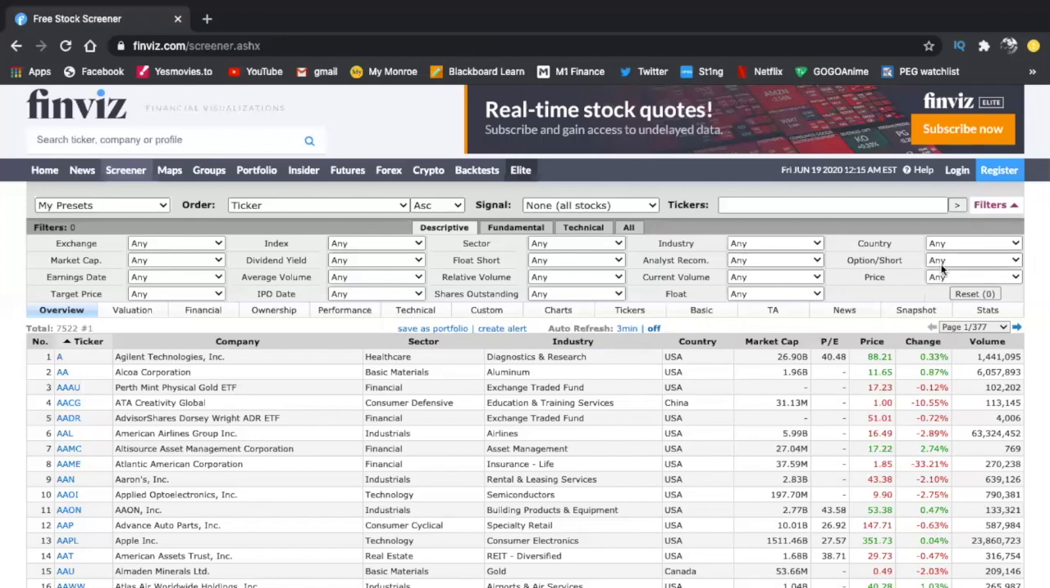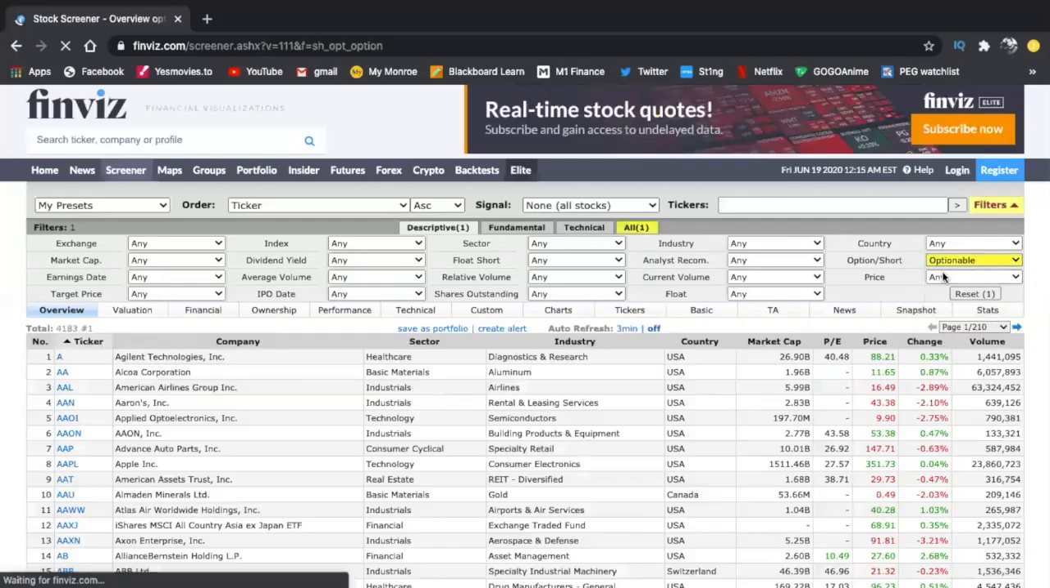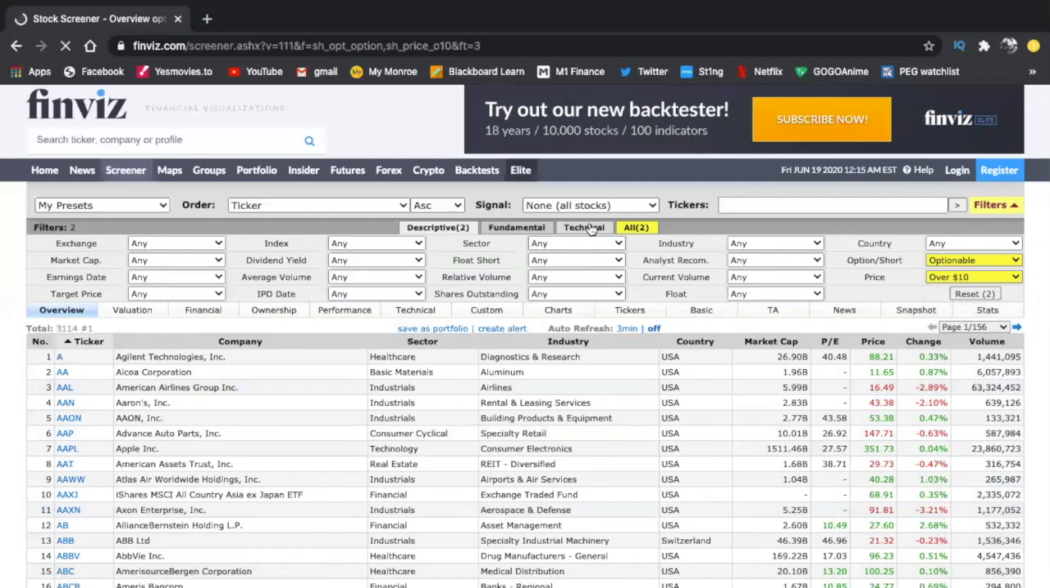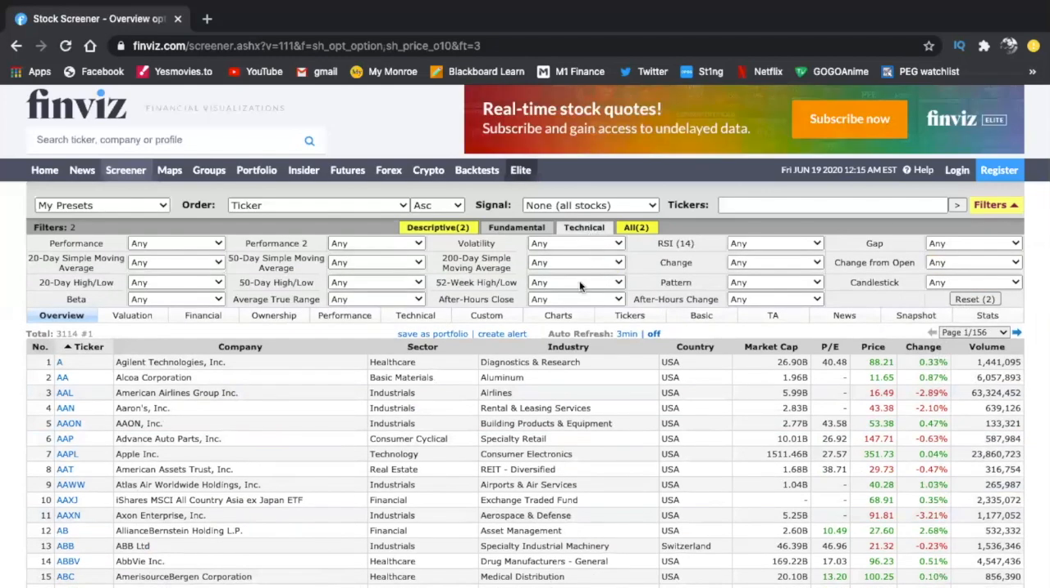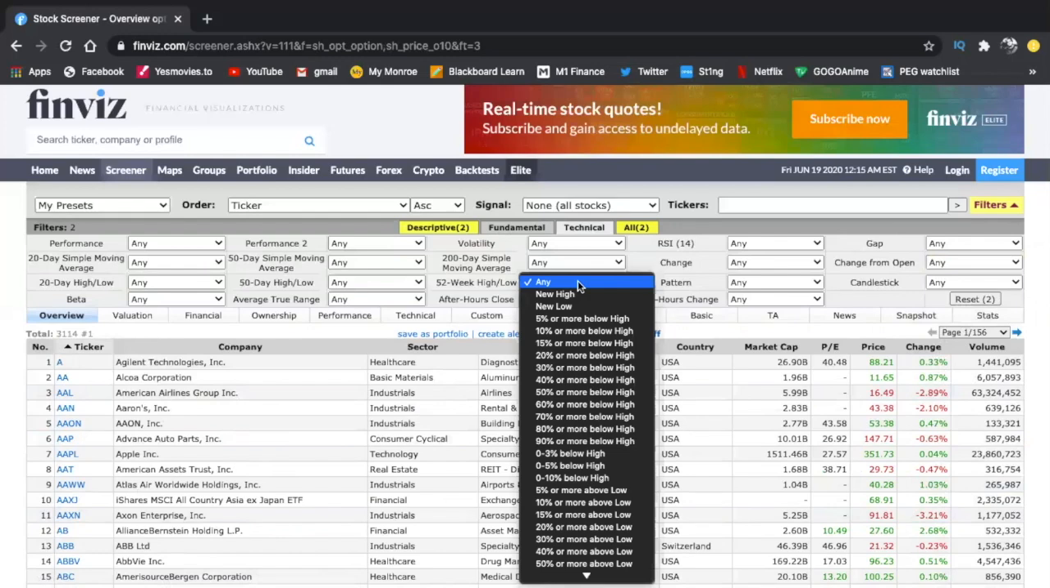So obviously I'm going to do the optionable stocks. They're priced above $10, and we go to technical, and this is the most important part. We choose 52-week high or low, and we choose below high. 0 to 3% below high. Now again, why are we choosing 0 to 3? You can choose 0 to 5% or 0 to 10%. That's fine, but 0 to 3% to start with, simply because if a stock is 0 to 3% from its high, it's about to break out of its high.